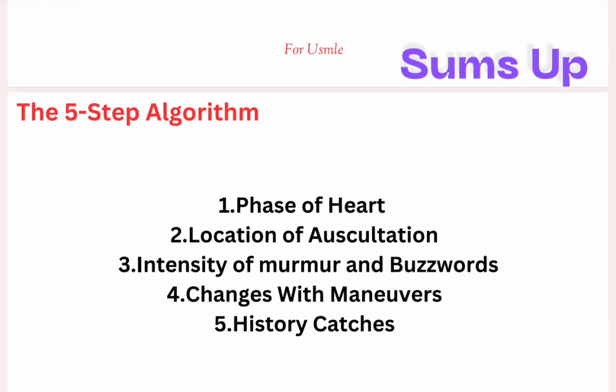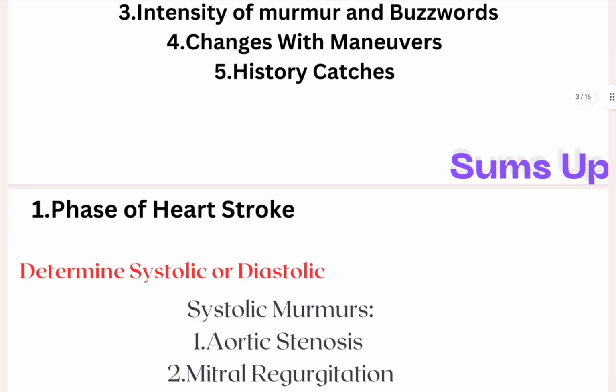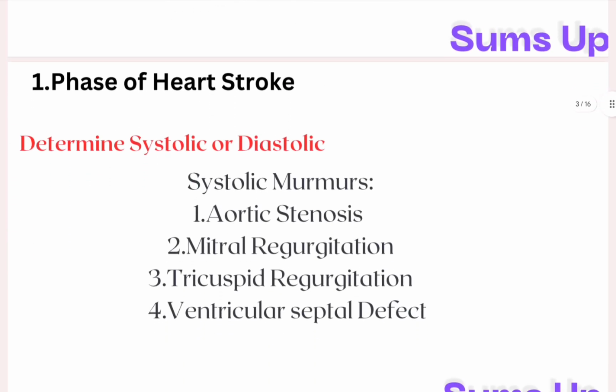The 5-step algorithm: first, determine what phase of the heart cycle it is. Step 2, where do you hear it? Step 3, what does it sound like and what are the buzzwords? Step 4, how does it change with maneuvers? And step 5, what clues does the patient history give you? Master these 5 and murmurs become almost automatic for you, especially step 1.